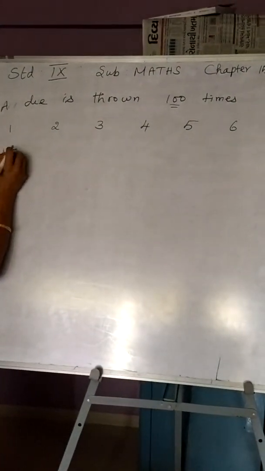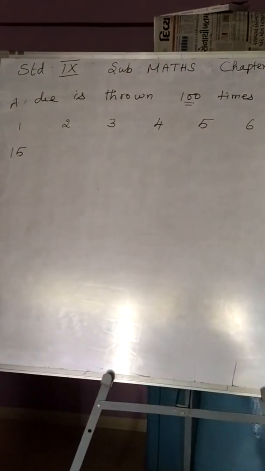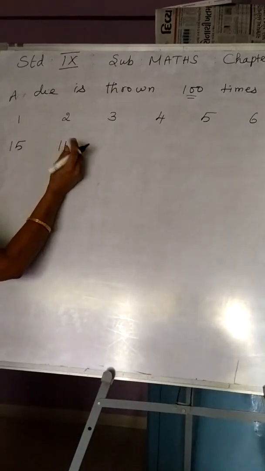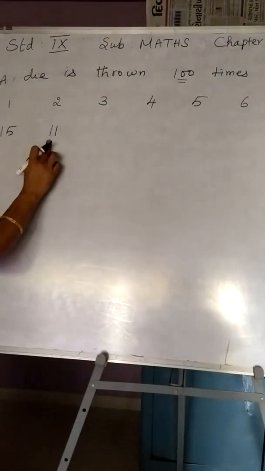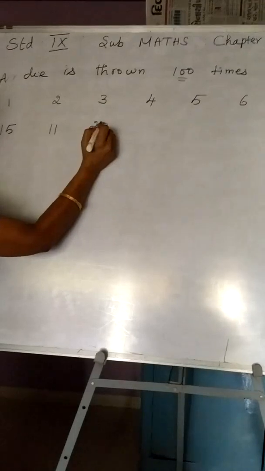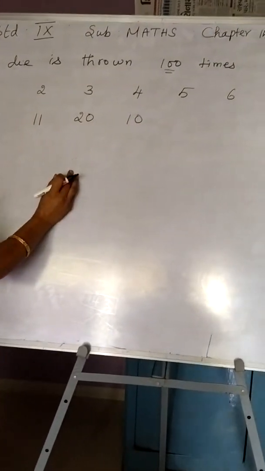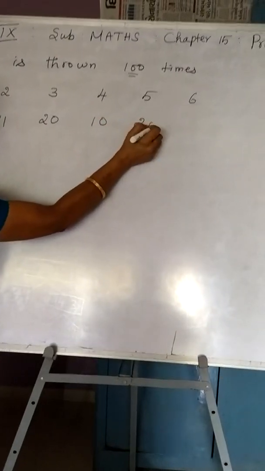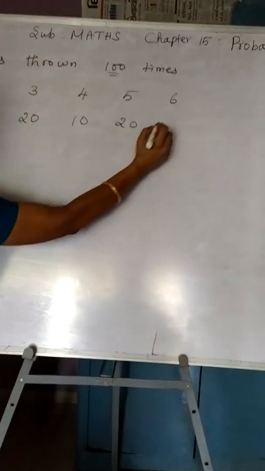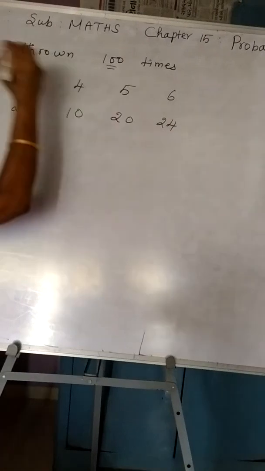I got number 1 appearing 15 times. Number 2 appeared 11 times. 3 appeared 20 times, 4 appeared 10 times, 5 appeared 20 times, and 6 appeared 24 times. I repeat the question. This is a new topic and a simple topic.